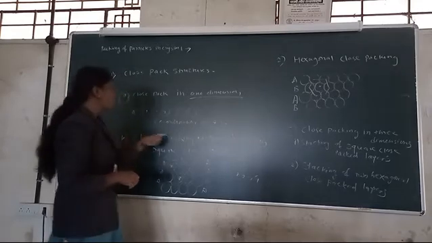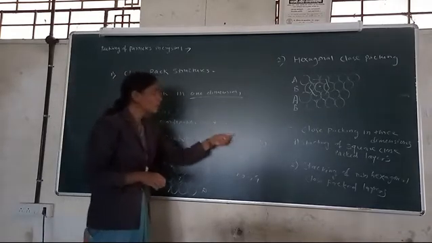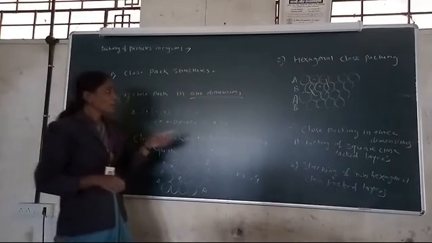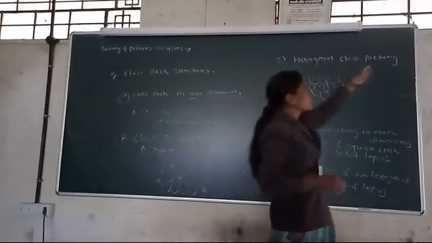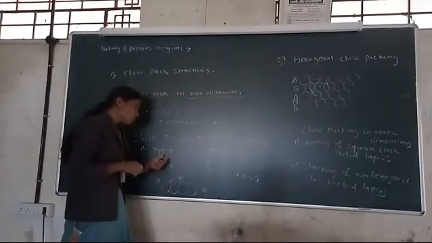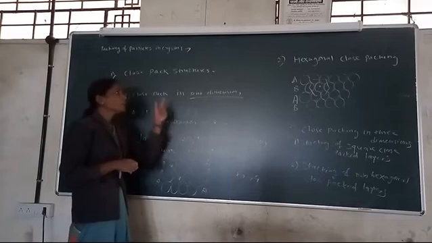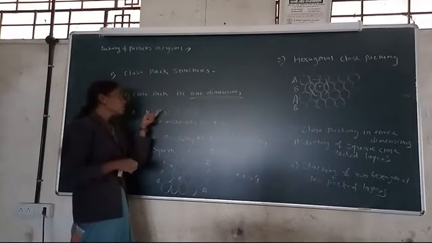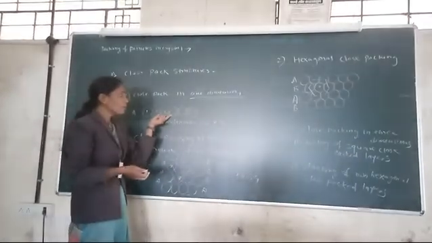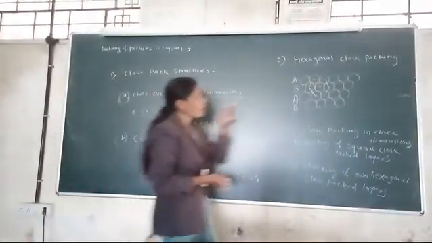Again, close packing in two dimensions contains the next type, which is hexagonal close packing. This type of packing is different from square close packing. Here also the one dimension layers are placed over each other, but the alignment is different.